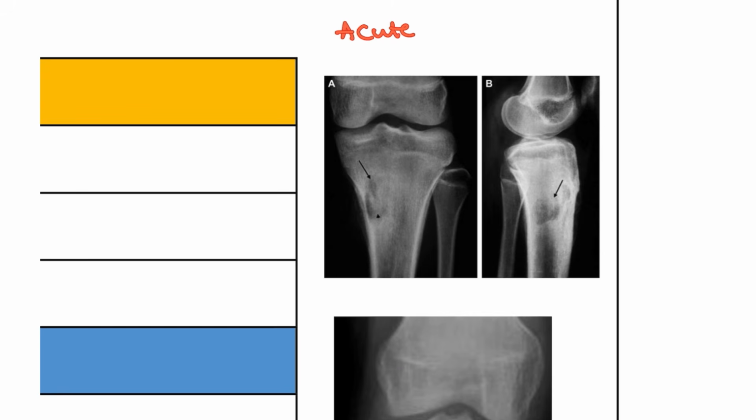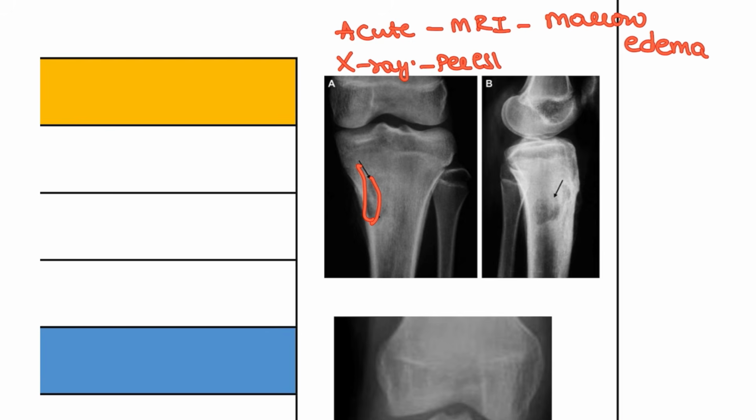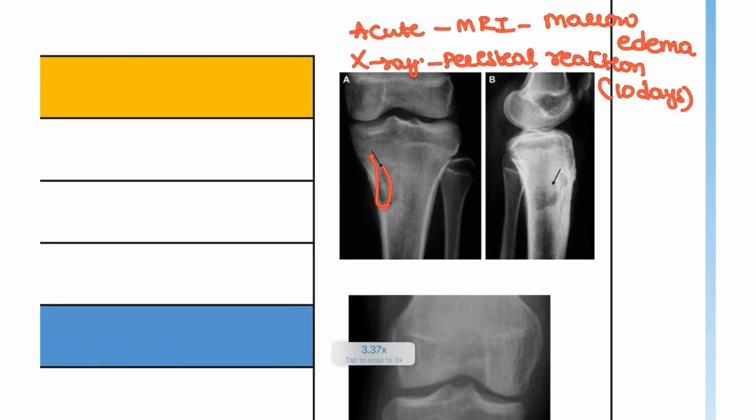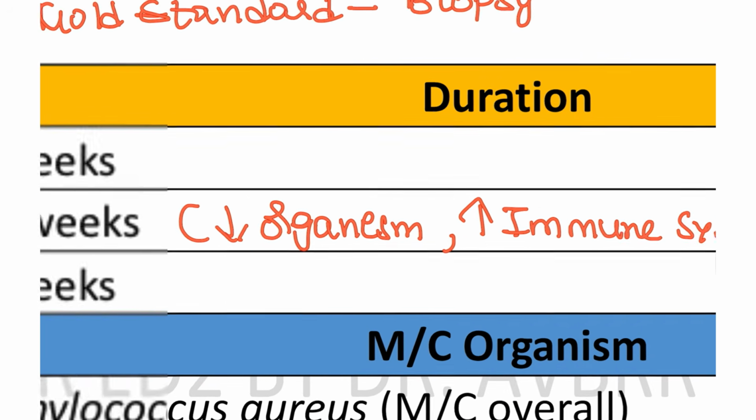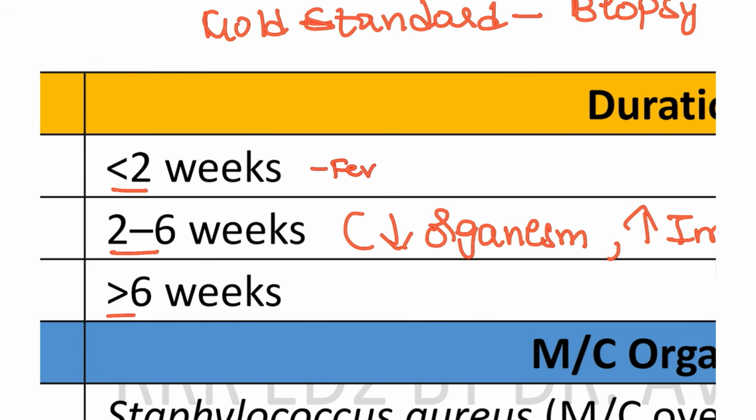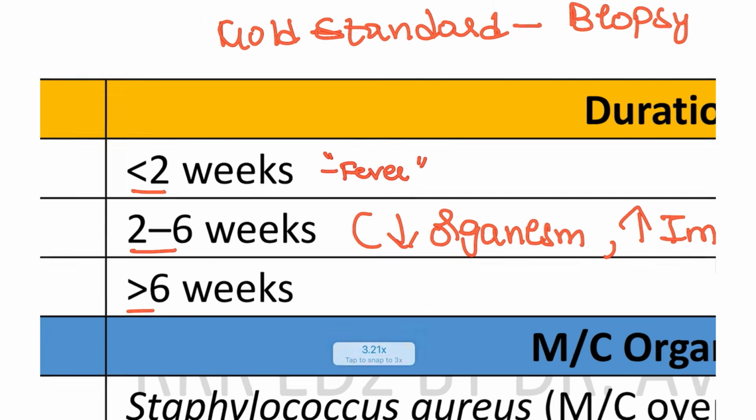In acute patients on MRI, in the early stages, you are going to observe most importantly the bone marrow filled with edema. Okay, but on X-ray you are going to see the periosteal reaction, which is seen around 10 days. The acute symptom most commonly is fever. Okay, the peculiar symptom of inflammation, that is fever, will be seen in this patient.